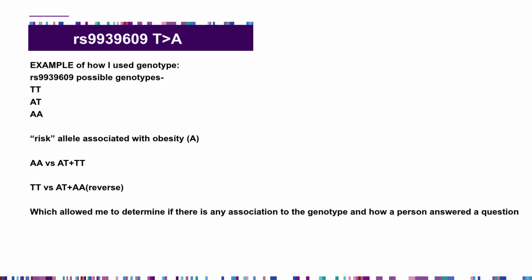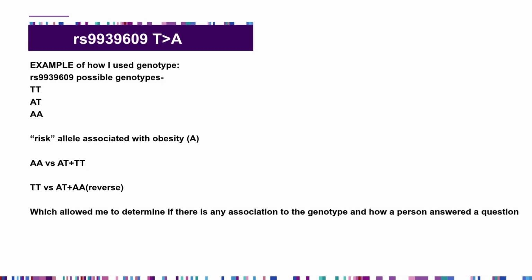With each SNP, there are 3 possible genotypes. Using RS9939609 as an example, the alleles associated with this SNP are A and T. So a person could have the genotype AA, AT, or TT, because there are 2 copies of each chromosome, which means 2 alleles for each SNP. The A allele is considered the risk allele that is associated with obesity.